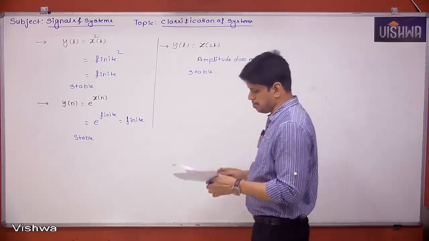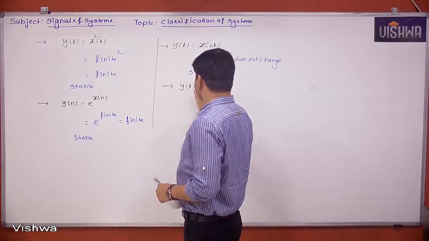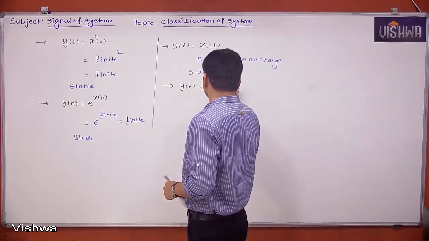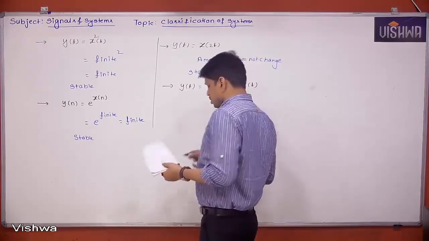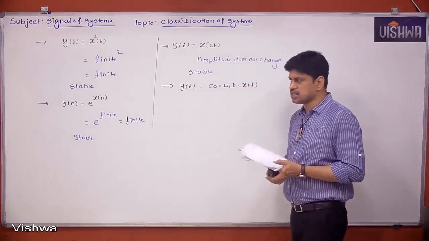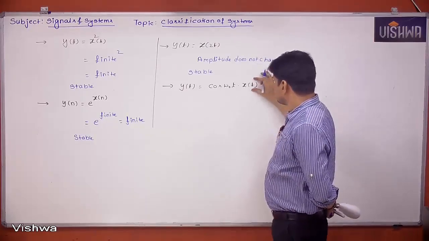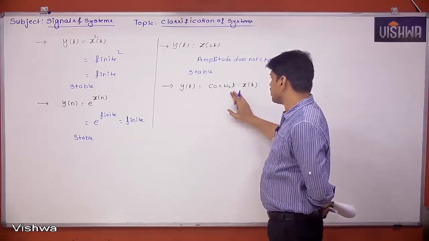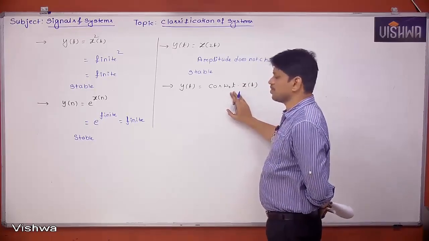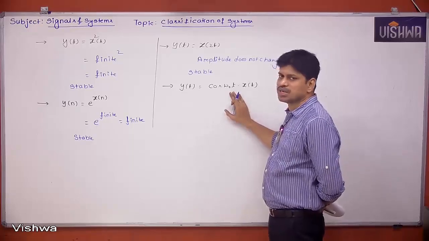Next, y of t is equal to cos omega naught t into x of t. What kind of system is it? Is it a stable system or not? Again, it is a stable system. Why? If x of t is a finite value, what about cos omega naught t? Is it going to be a finite value or infinite value? It's always a finite value, because the cos function is always varying between -1 and +1.